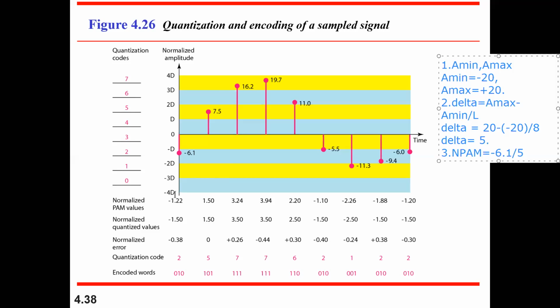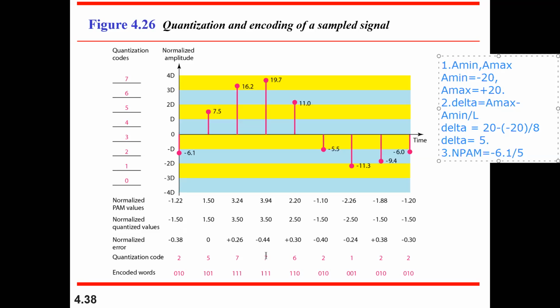Once it is done, subtract your normalized quantized values from your pulse amplitude value, whatever you got. Then you'll be getting some particular value. This value is nothing but your normalized error. Are you getting this? Normalized error. So minus 1.50, minus of minus is plus 1.22. So that is minus 0.38 will be the value. 1.50 minus 1.50 will be 0. So similarly, it goes on.